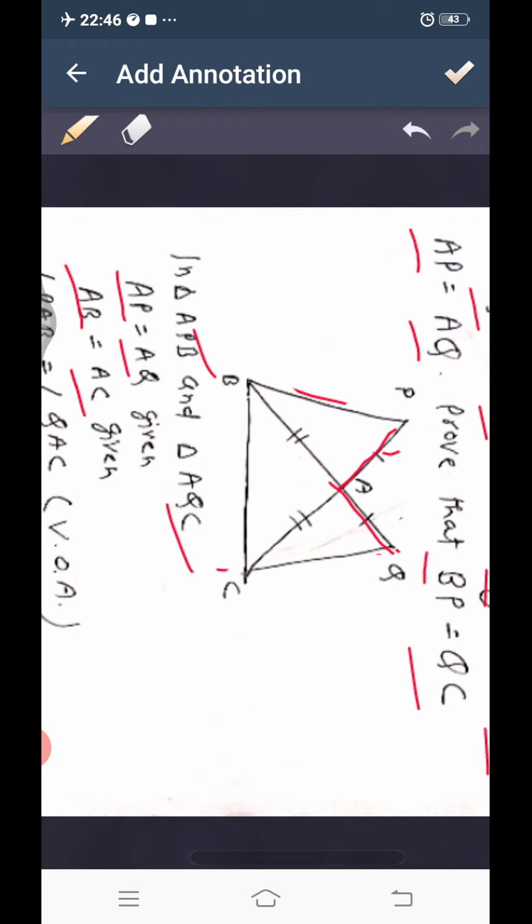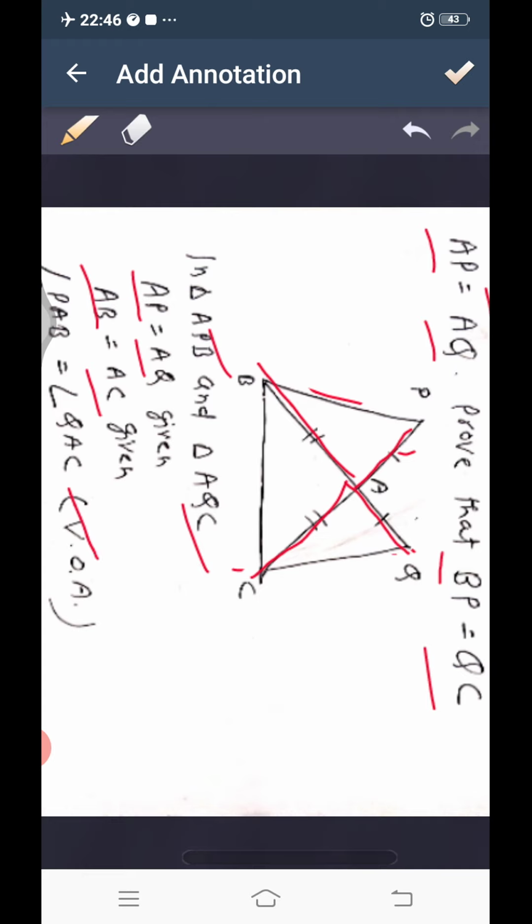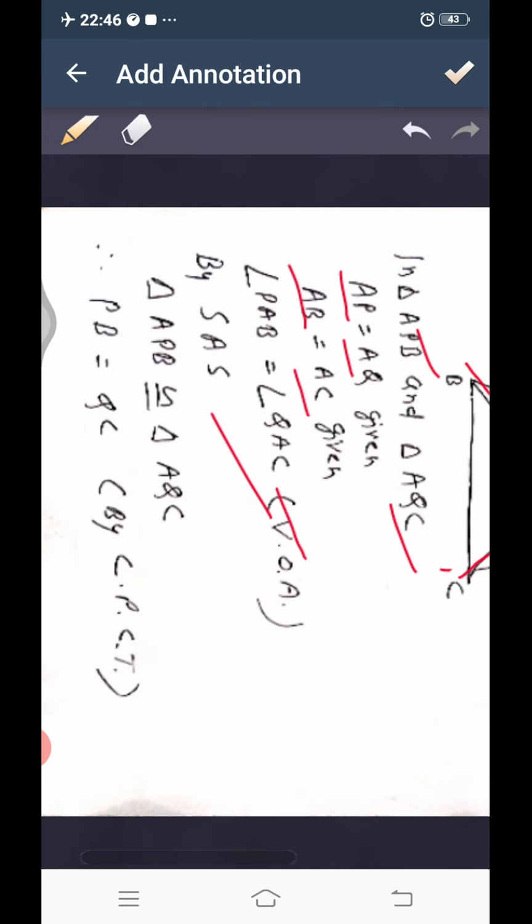AB equal to AC, this is also given, and angle PAB equal to angle QAC. This angle is equal to this. So we can see that the angle between two consecutive sides is equal and both sides are also equal. So by side angle side axiom, triangle APB congruent to triangle AQC.